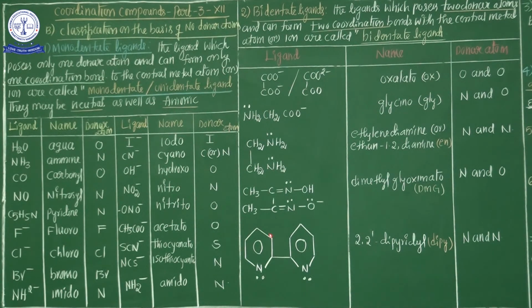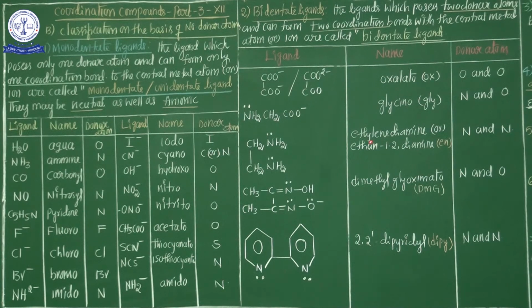And the last and final example from the bidentate ligands: 2,2-dipyridyl. This is also a bidentate ligand. Here one nitrogen and another nitrogen donate lone pairs of electrons to the central metal atom. The donor atom is the most important part in this tabular form, especially for bidentate ligands.